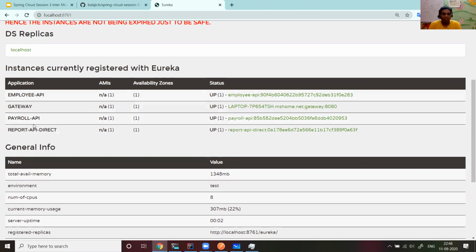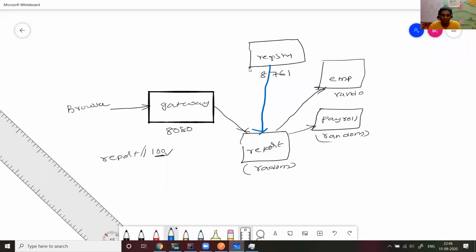Now let me explain a little bit of code, then I'll explain how I run it. Okay, we ran all the necessary components. The use case here is that report API is going to call payroll and employee API by fetching information from the service registry. So the report API is going to fetch the employee API and payroll API from the registry, and it is going to call the employee and payroll API directly.